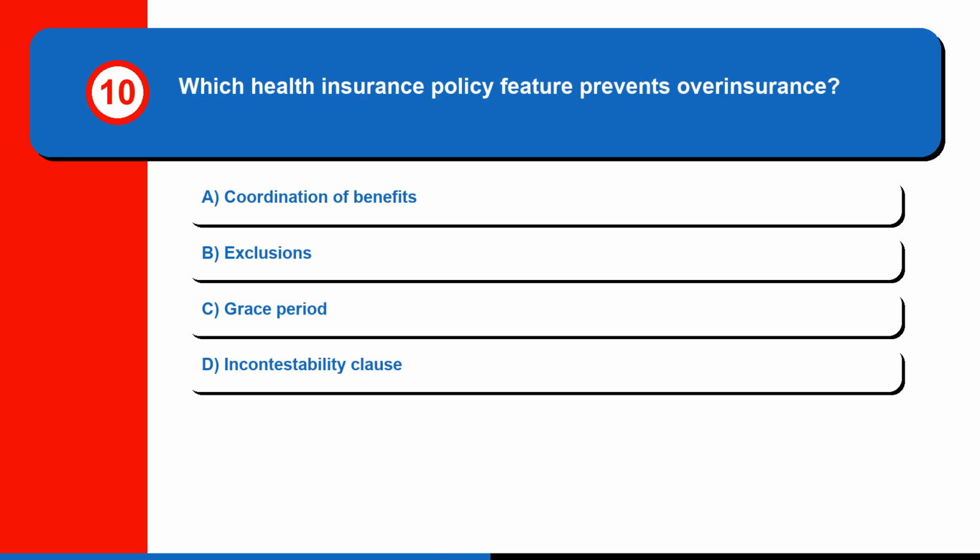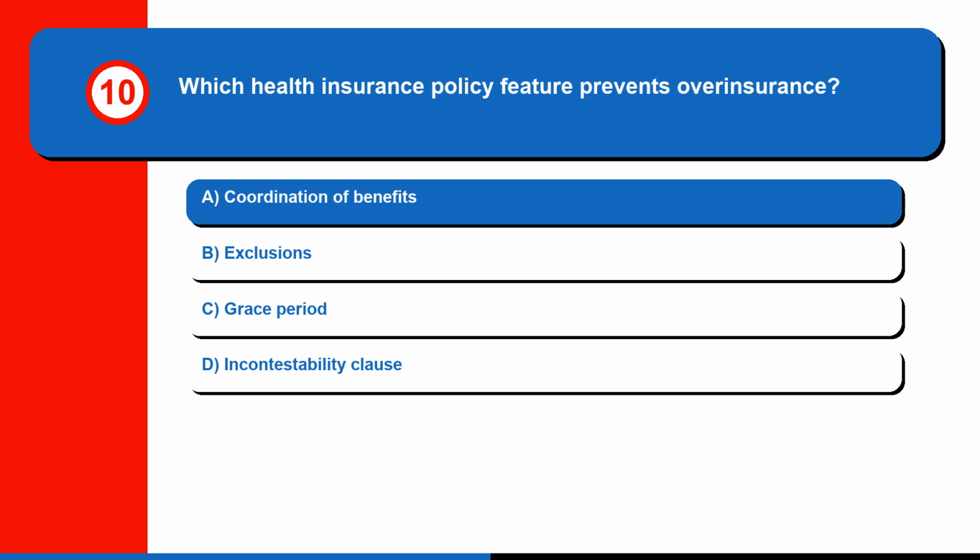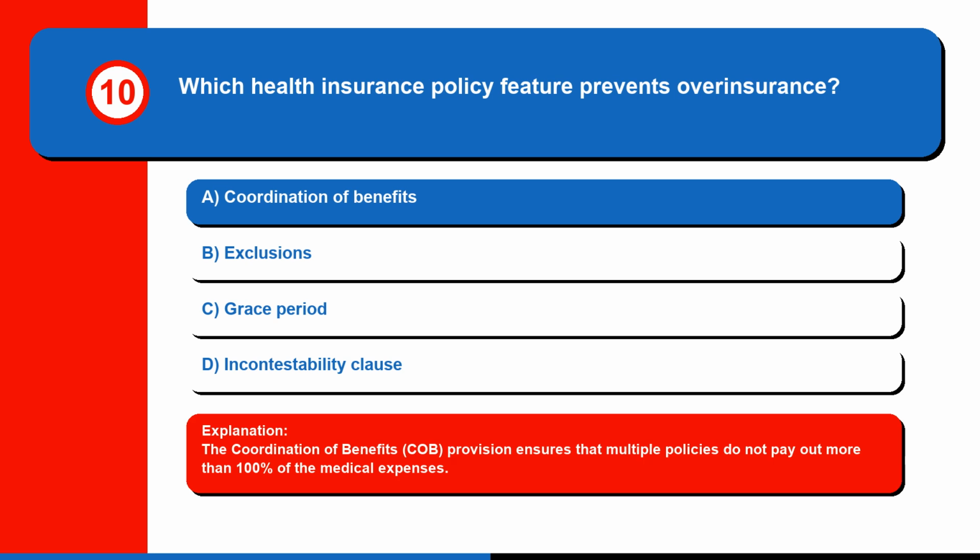Question 10. Which health insurance policy feature prevents overinsurance? A. Coordination of benefits. B. Exclusions. C. Grace period. Or D. Incontestability clause. The correct answer is A. Coordination of benefits. The coordination of benefits (COB) provision ensures that multiple policies do not pay out more than 100% of the medical expenses.